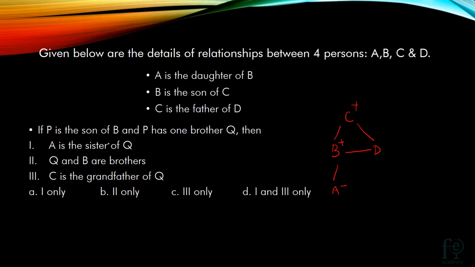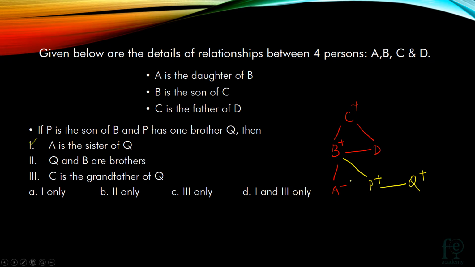So the question is, if P is the son of B, P is the son of B, okay. So P is the son of B and P has 1 brother Q. P is having 1 brother Q. Then A is the sister of Q. Yes, A is the sister of Q is true only. So 1 will be true here.